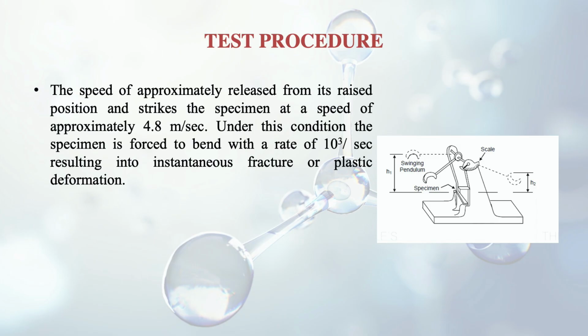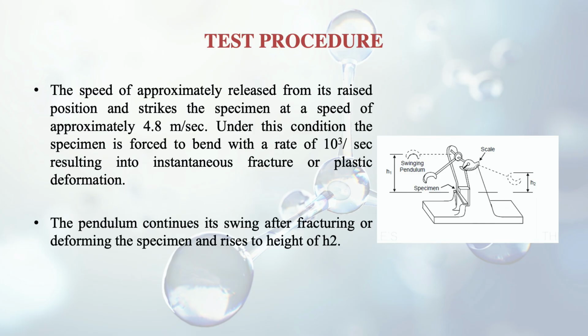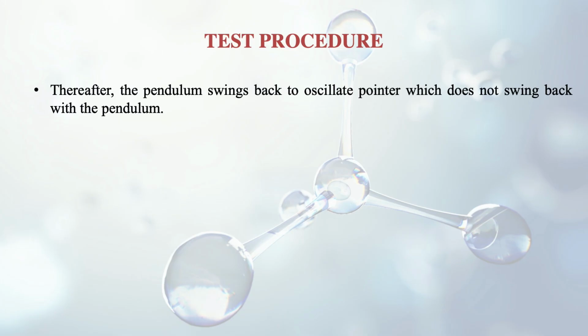Under this condition, the specimen is forced to bend at a rate of 10 to the power of 3 per second. So it's quite a high strain rate, you can see, and it's an impact load, and it results in instantaneous fracture or plastic deformation. The pendulum continues its swing after fracturing or deforming the specimen and rises to a height of h2. So the first height was h1. Now it has lost a certain amount of energy, so it goes to the other side only up to a height of h2. Thereafter the pendulum will swing back, because a pendulum has a to and fro, oscillatory motion.